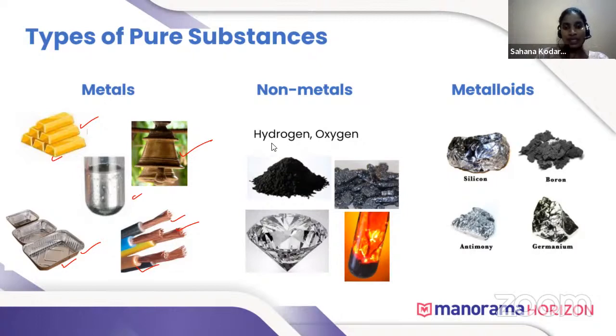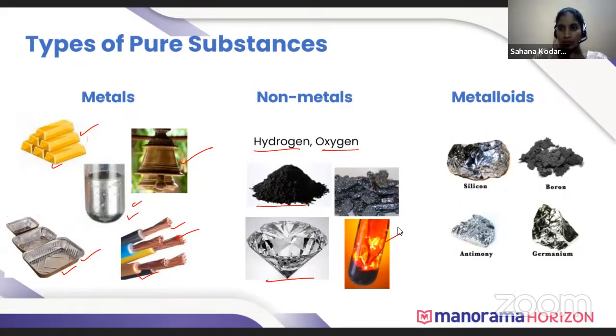Some examples of non-metals are hydrogen, oxygen, and carbon. Even diamond is also an example of non-metal. It is the hardest non-metal, and it is an exception for non-metals. Even in metals, mercury is the only metal which is liquid in state. In non-metals, bromine is liquid in state. Diamond is made up of carbon particles. Yes, it's an allotrope of carbon.